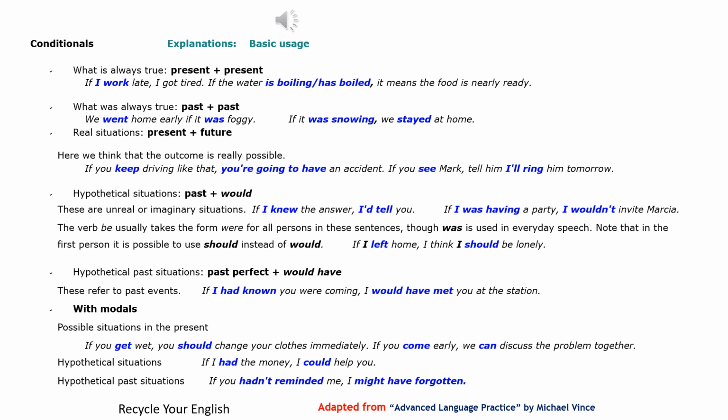With modals, possible situations in the present. If you get wet, you should change your clothes immediately. If you come early, we can discuss the problem together. Hypothetical situations: if I had the money, I could help you. Hypothetical past situations: if you hadn't reminded me, I might have forgotten.